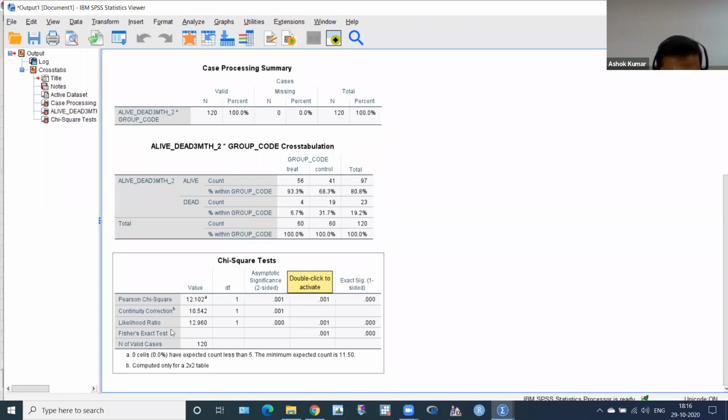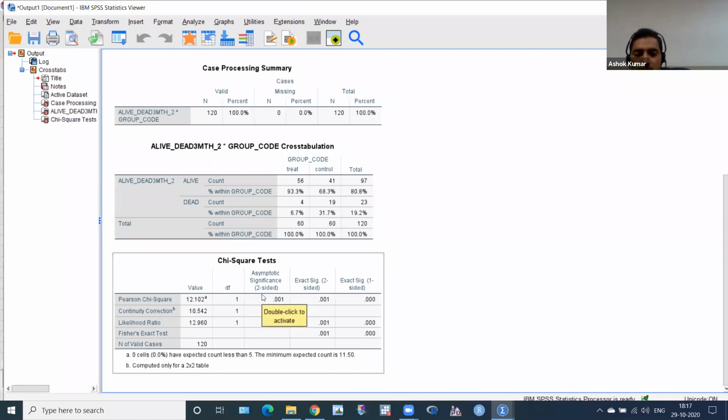Before that, we have to see this: cells with expected count less than 5. We have to see this chi-square test table. 0 cells, oh, 0 cells. So I have to use the Pearson chi-square, value, and degree of freedom. How do we get degree of freedom? I have explained to you. And this is the asymptotic significance, two-sided. It's highly significant. So survival rate is high in the treatment group compared to the control group, or death is significantly high in the control group compared to the treatment group at 3-month follow-up with this p-value.